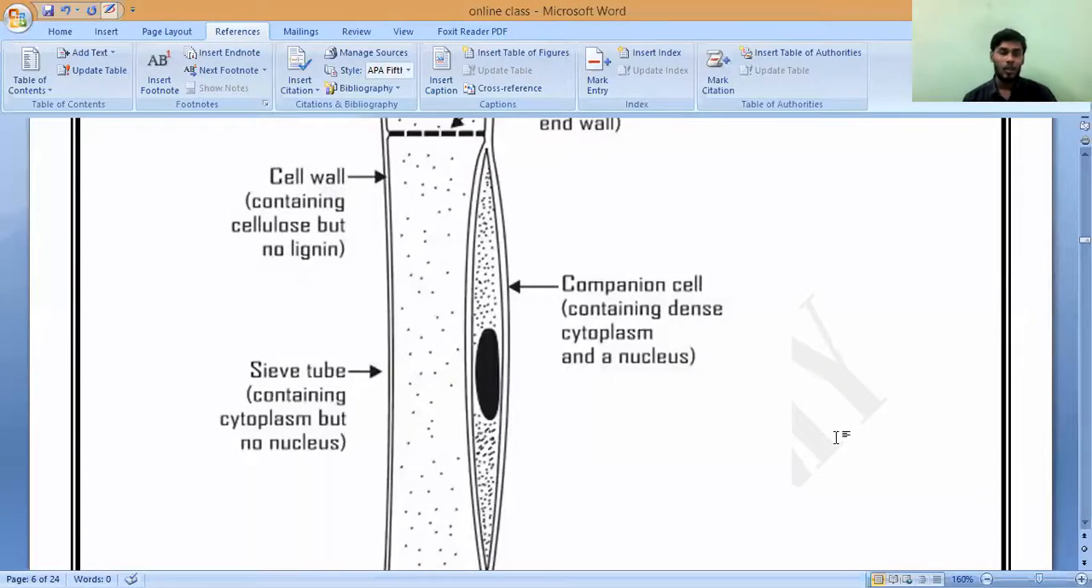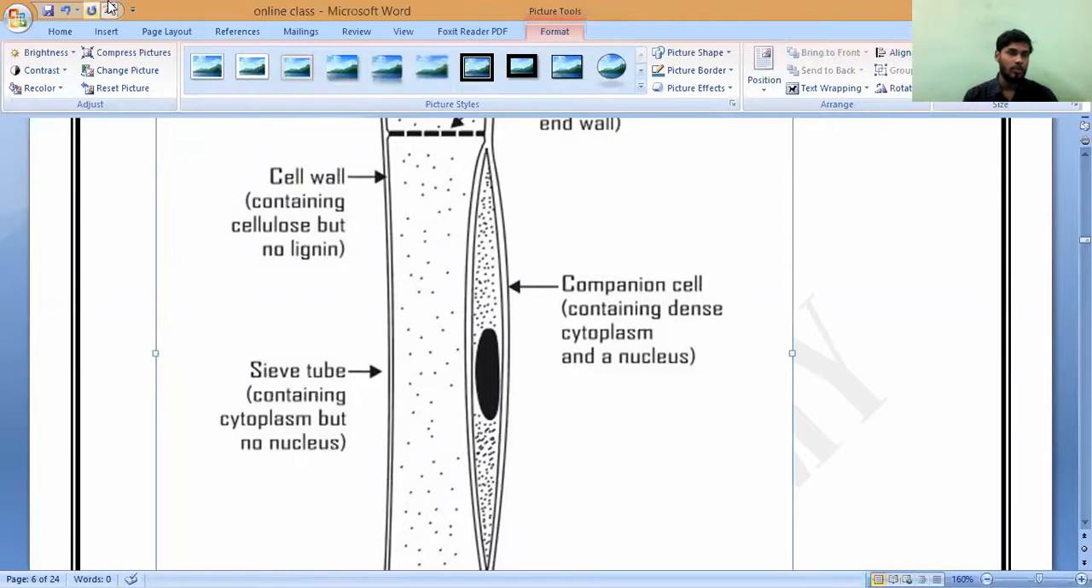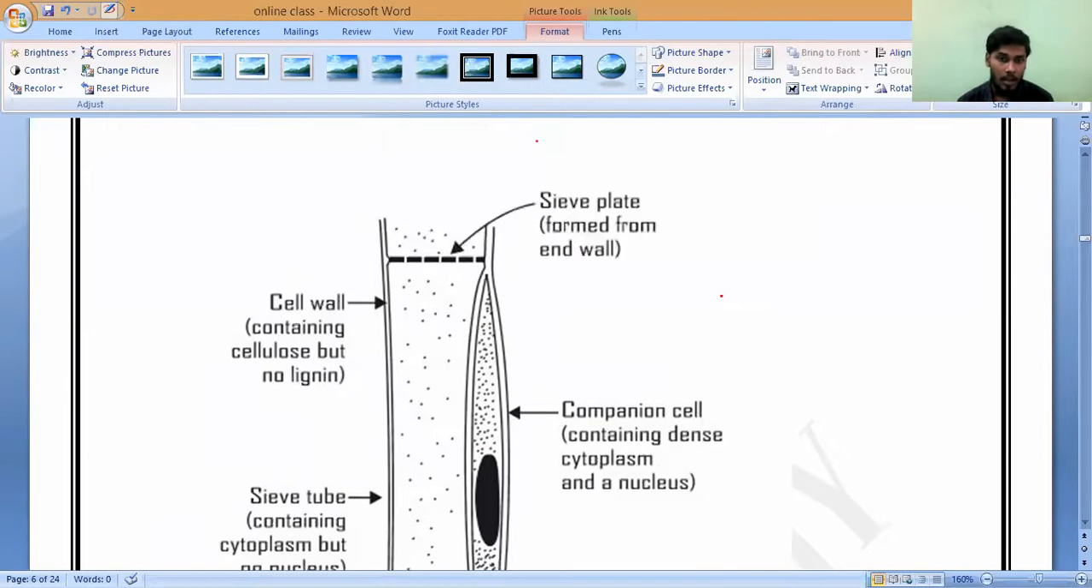Don't see this side. This picture is not the phloem tube. What is this called, the phloem tube? This is not the phloem tube. All of you should remember. That is another thing. That is called the companion cell, which will support the phloem. Do you understand, everyone?